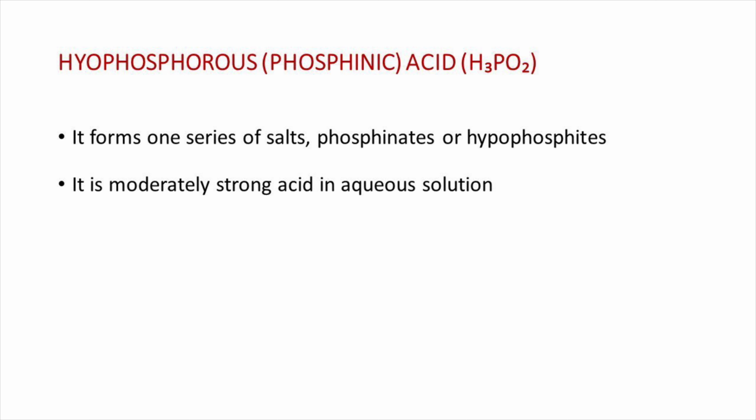Hypophosphorous acid forms one series of salts, phosphinates or hypophosphites. It is a moderately strong acid in aqueous solution. Its pKa value is 1.24.